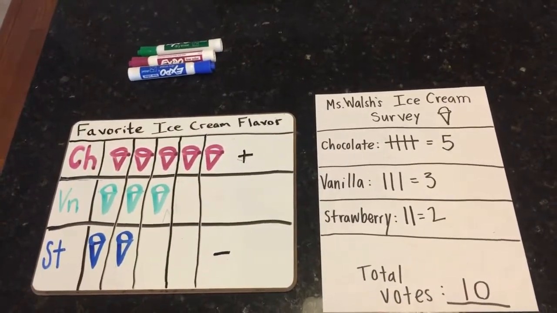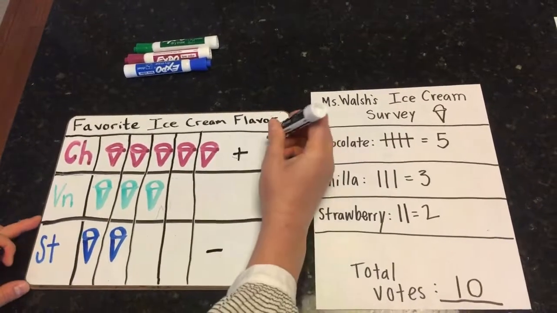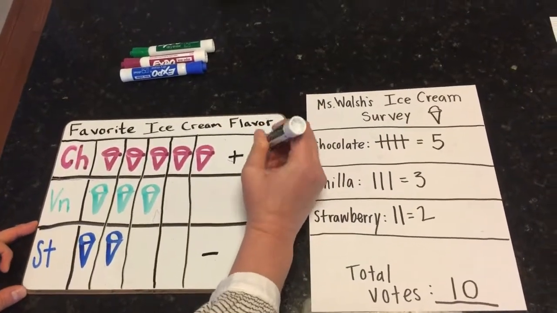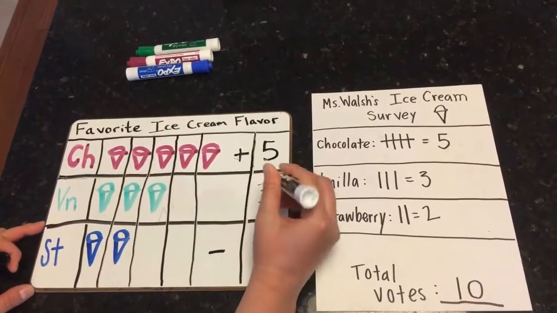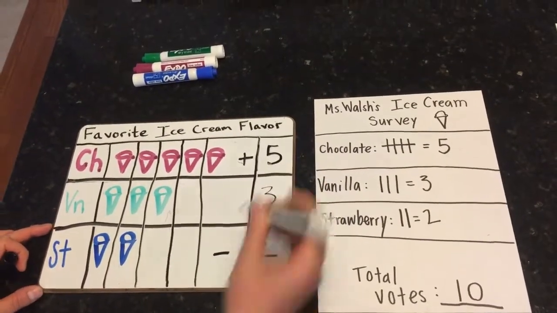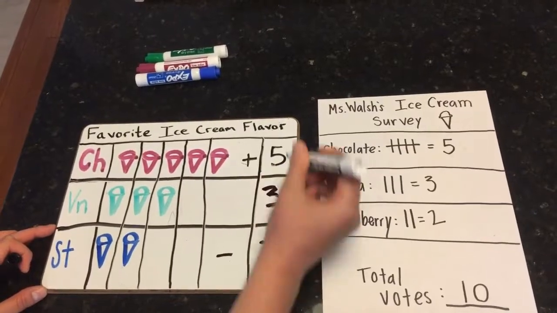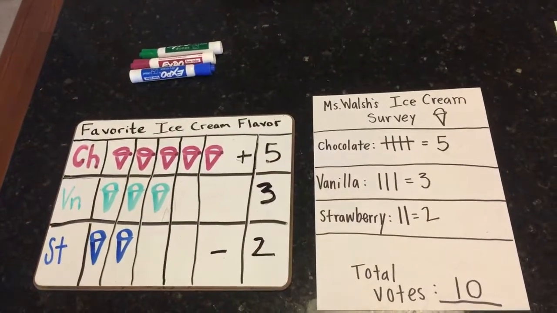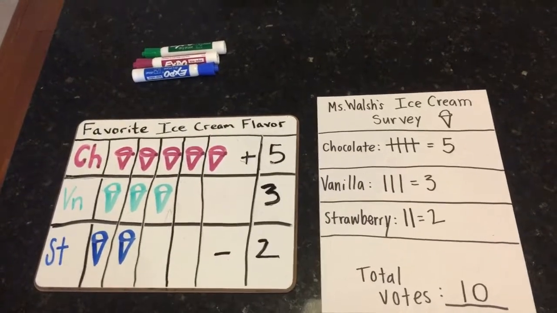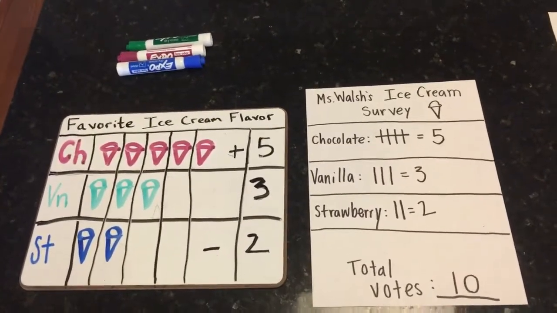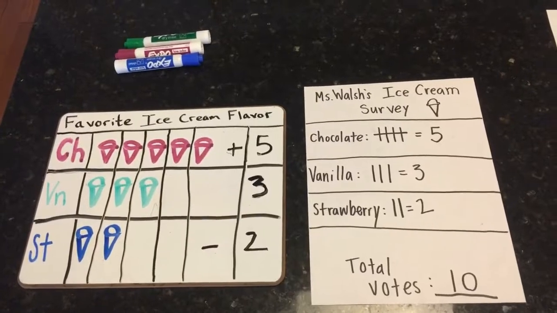We can also write down the numbers. So 5, and this is separate, 3 and 2. And then you can easily see that 5 is 2 more than 3, and 3 is 1 more than 2. And those numbers would always match your tally marks. Yeah, absolutely. I get it.